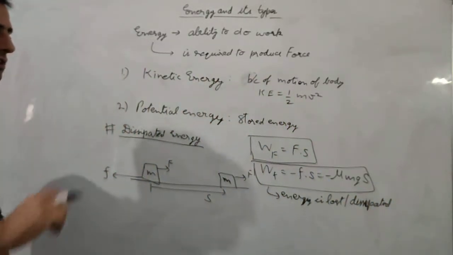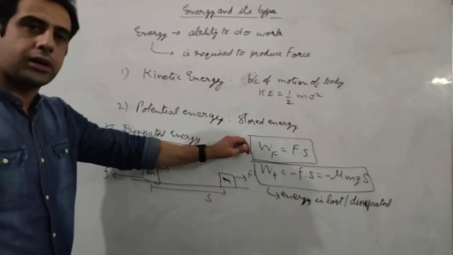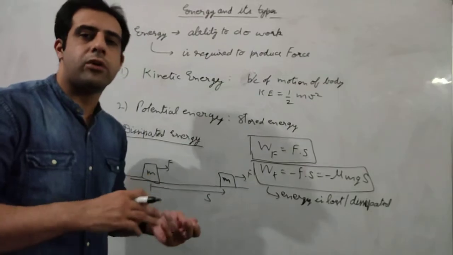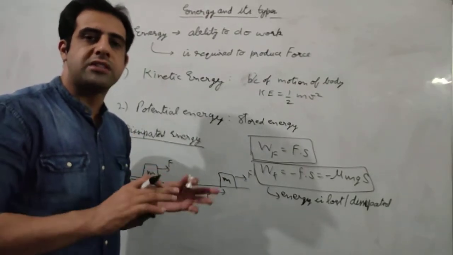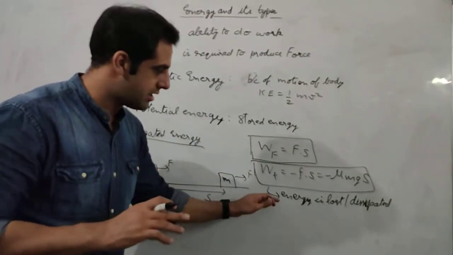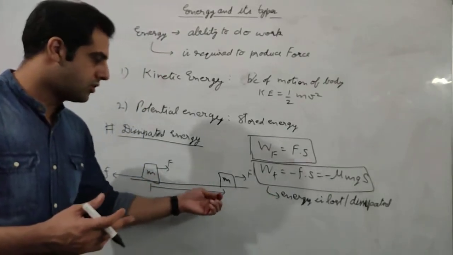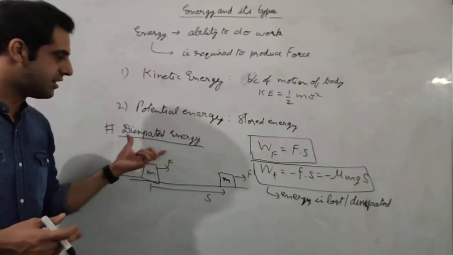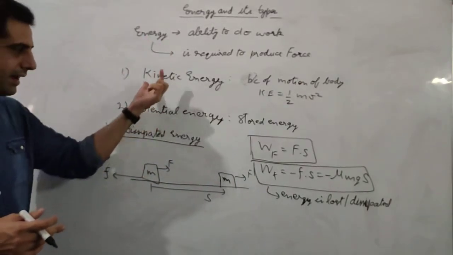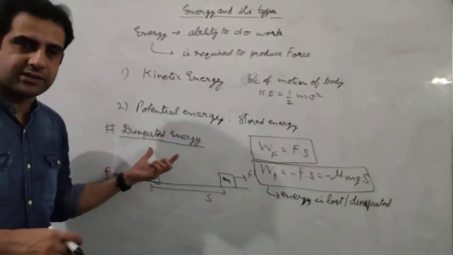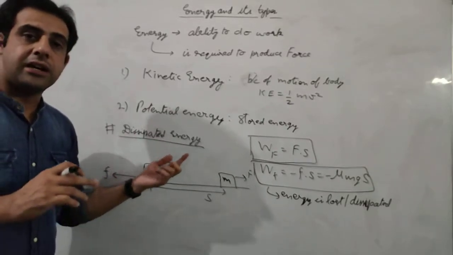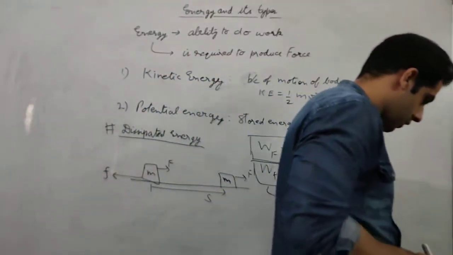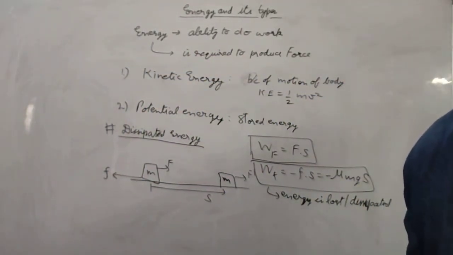So dissipated or lost energy is that part of the total work done which is not useful, which is lost to the surroundings, which is never going to be used by us in doing some kind of work. That is completely useless energy that is just produced because of certain external factors. So this is what dissipated energy means. It is not a type of energy like kinetic, potential, heat, light, etc. It is the energy that is lost while doing some work. So this was lost, dissipated energy.